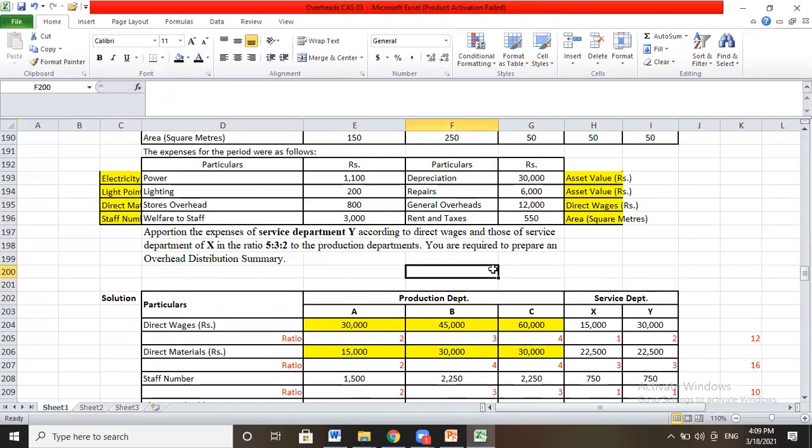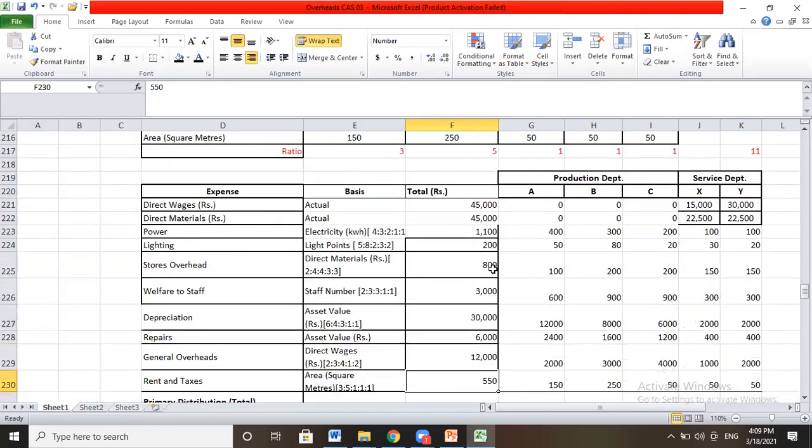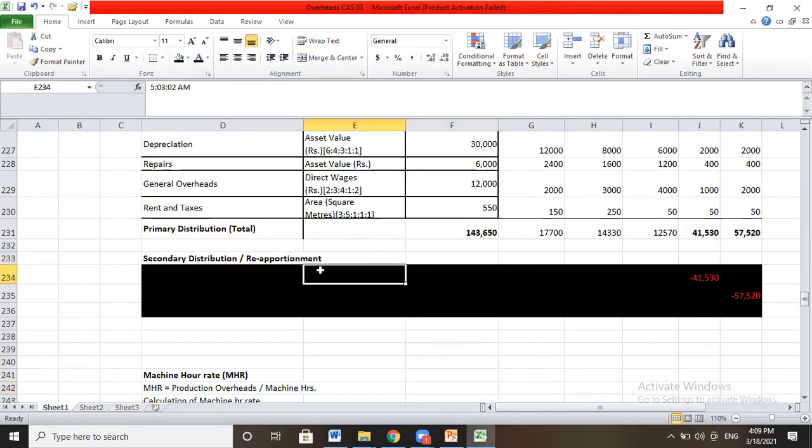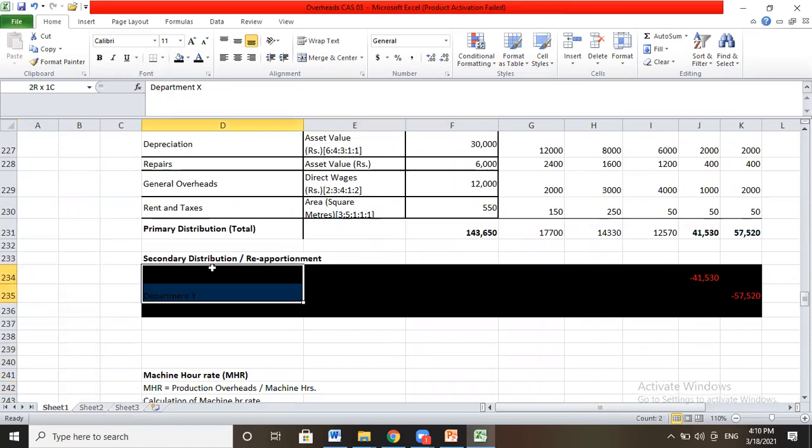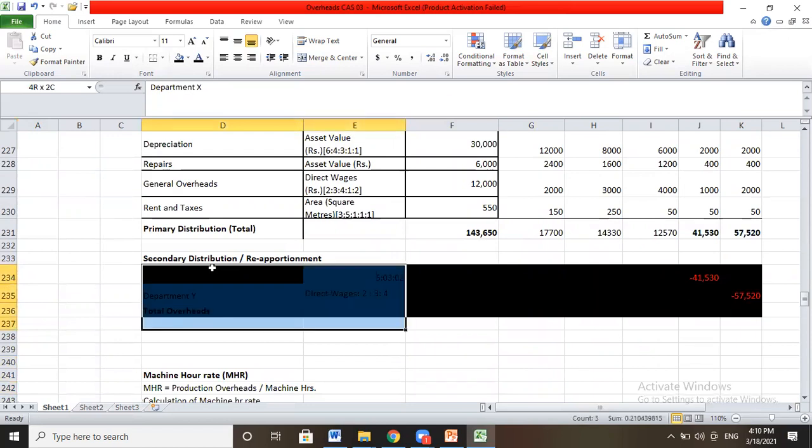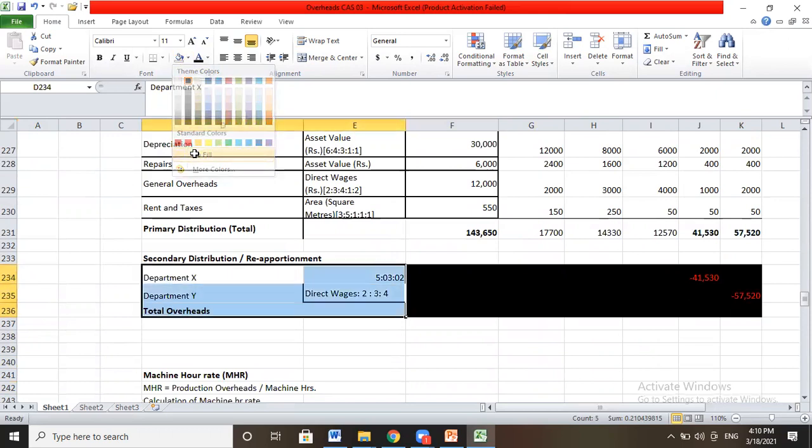So service department expenses should be distributed amongst the production departments to get the unit cost. For that purpose, we need to understand the concept, and we'll follow like this, as per the given information.